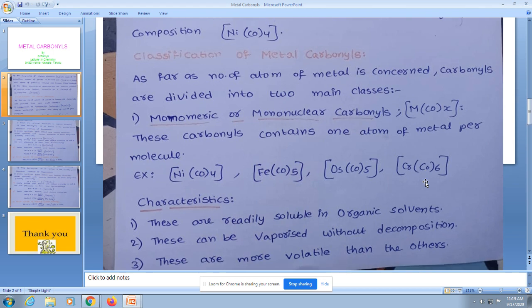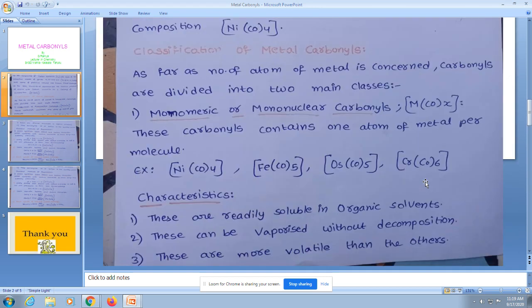Now I am going to explain the properties of mononuclear metal carbonyls. These mononuclear carbonyls are readily soluble in organic solvents. They easily vaporize without decomposition. They are more volatile than others.